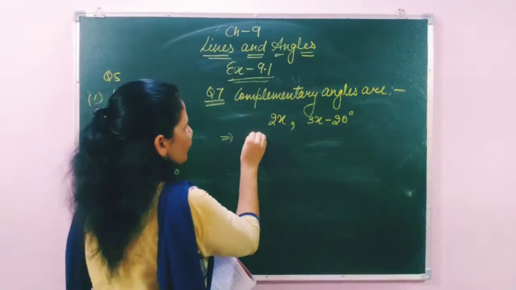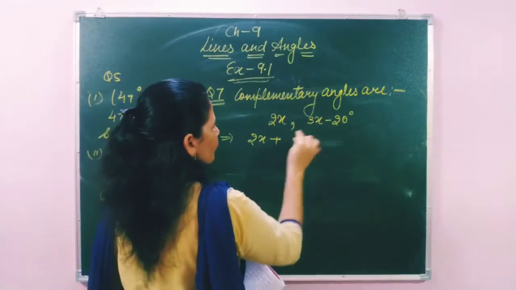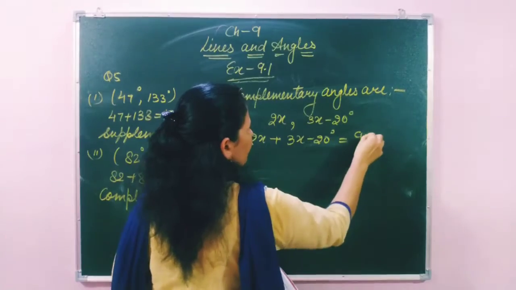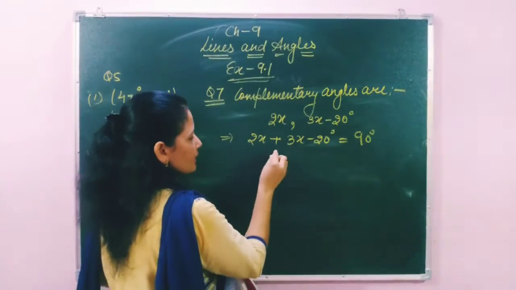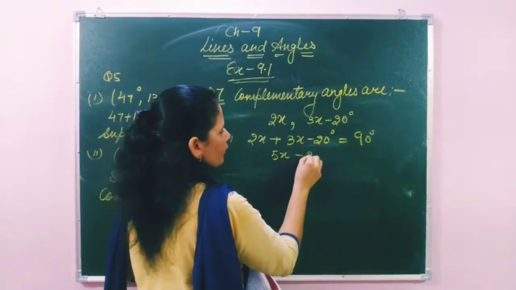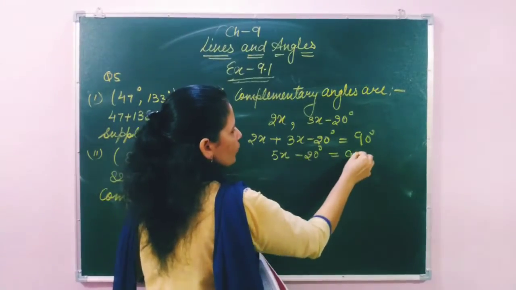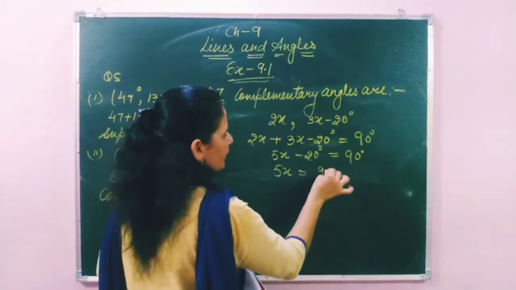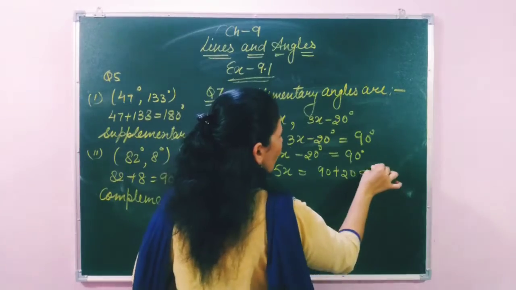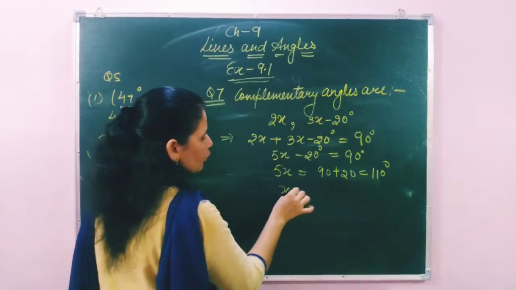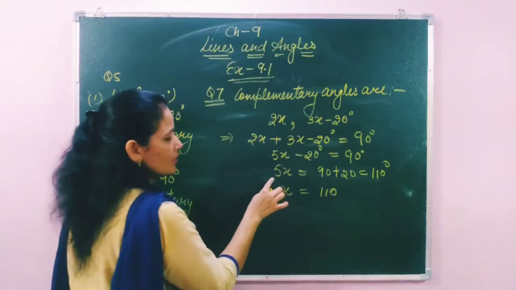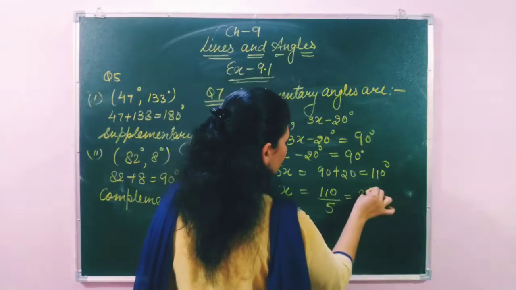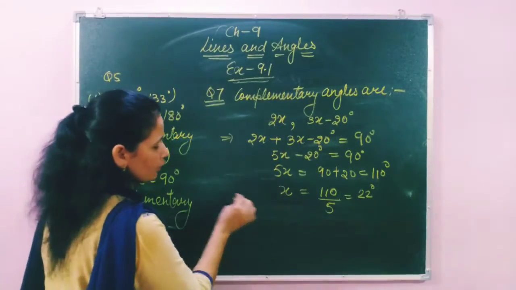So here we can write 2x plus the second angle 3x minus 20 equals 90 degrees. 2x plus 3x, their sum is 5x. 5x minus 20 degrees equals 90 degrees. If the 20 degrees shifts to the right side, 90 plus 20, that means 110 degrees. 5 is multiplying here, after shifting to the right side it will divide. 5 twos are 10, 5 twos are 10. 22 degrees. The x value is 22 degrees.